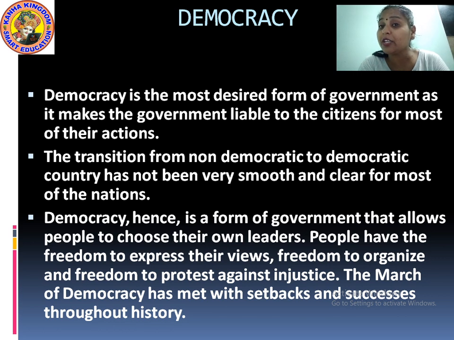So what is clear to you after reading this twice? It is clear that in a democracy, people enjoy some rights which are not available in a non-democratic type of government. And what are those? Freedom to express their views, freedom to organize whatever they want to organize, and freedom to speak against injustice.